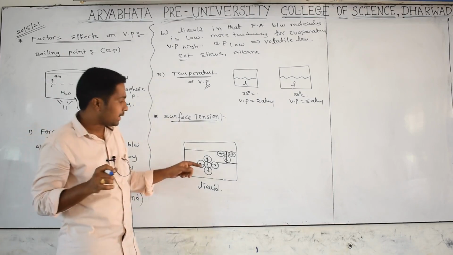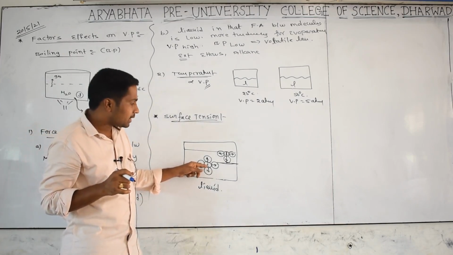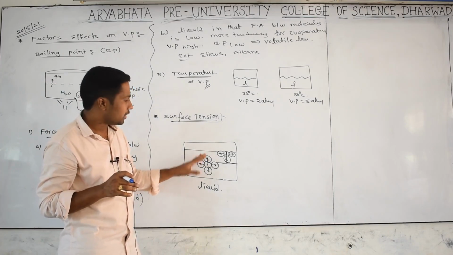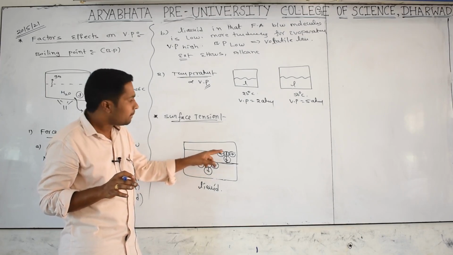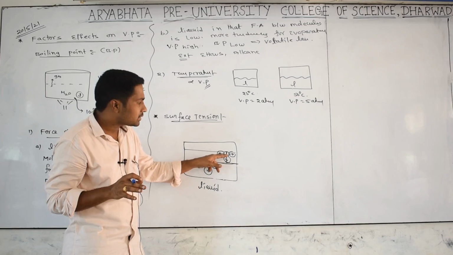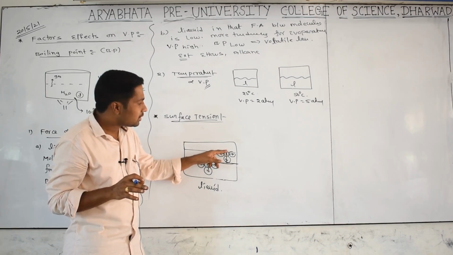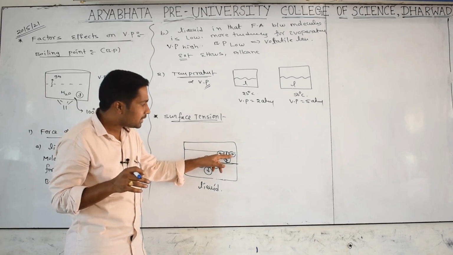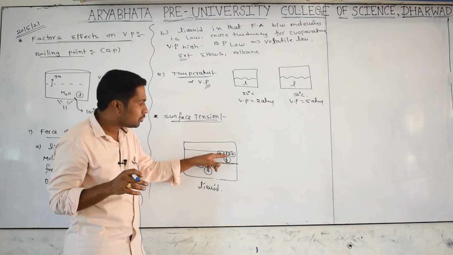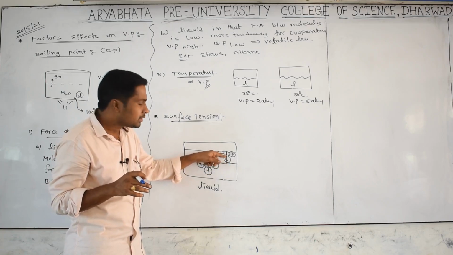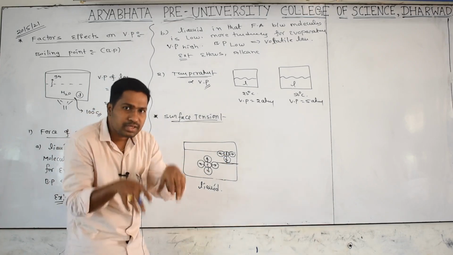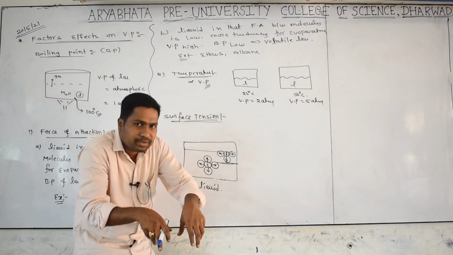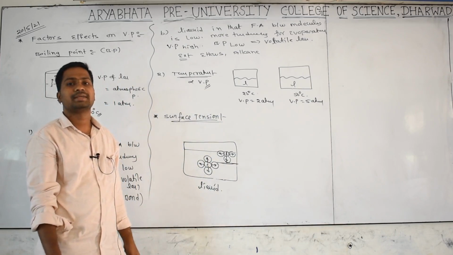So there are 2 points you have to learn. If you take a liquid particle from the bulk, its force of attraction is balanced by neighbors, and the net force on the molecule is 0. No resultant force on this molecule. But if you take a molecule on the surface, meaning the molecule in contact with air, there is no force of attraction from above. So the resultant force on the surface molecule pulls it into the liquid. The surface molecule moves downwards, creating some force in a perpendicular direction on its previous layer. Such force is what we call surface tension.